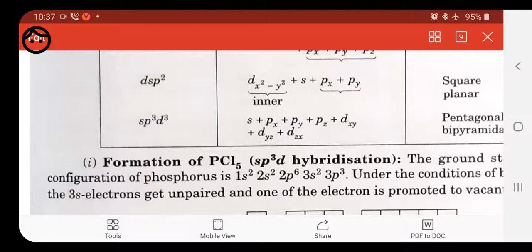It is also very important for class 12th, and a few questions will also be asked from this section in your competitive exam. So please go through all the types of hybridization, all the structures formed because of hybridization, what the ground state is, what the excited state is, and what the examples of the different types of hybridization are. You people have to know these things.